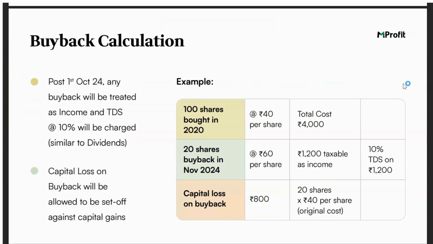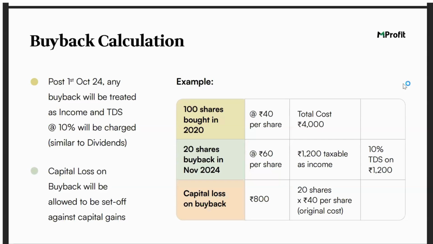If any company is doing a buyback post 1st of October 2024, so if any company has done a buyback after 1st of October 2024, then the buyback will be treated as income and TDS at 10% will be charged. This is exactly the same as how we treat dividend income. So buybacks will now be in line with the way dividend is treated. So any buyback which has happened, the buyback amount will be treated as a dividend. It will be treated similar to a dividend income. That is, it will be added to your total income, and TDS at 10% will be deducted.